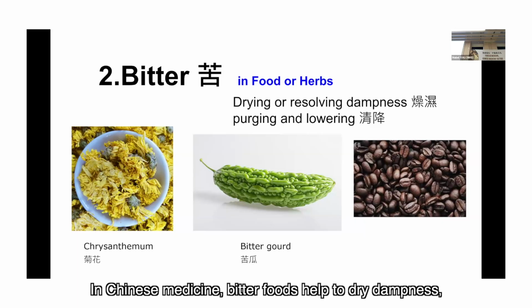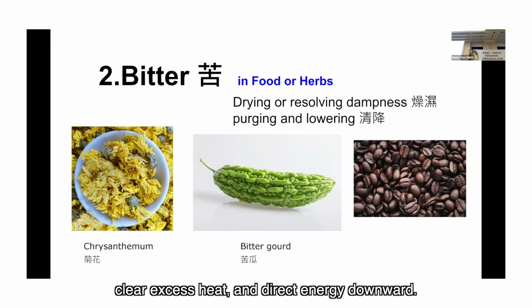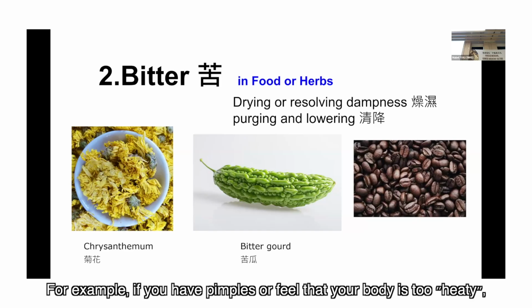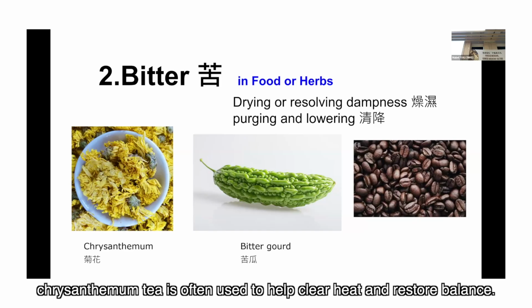In Chinese medicine, bitter foods help to dry dampness, clear excess heat, and direct energy downward. For example, if you have pimples or feel that your body is too heaty, chrysanthemum tea is often used to help clear heat and restore balance.